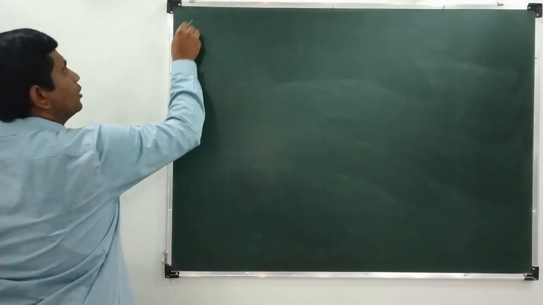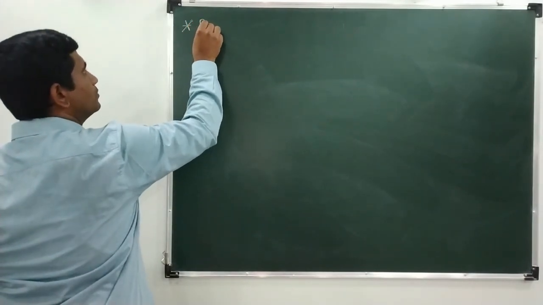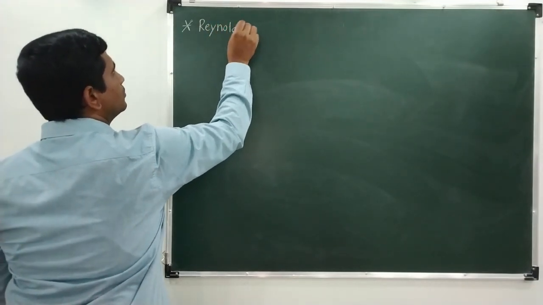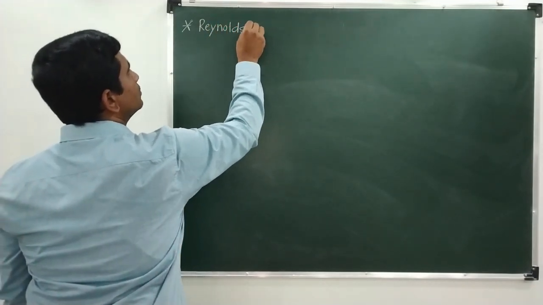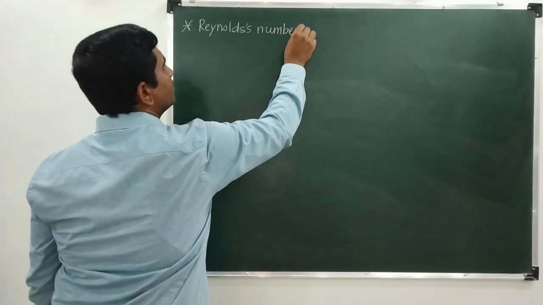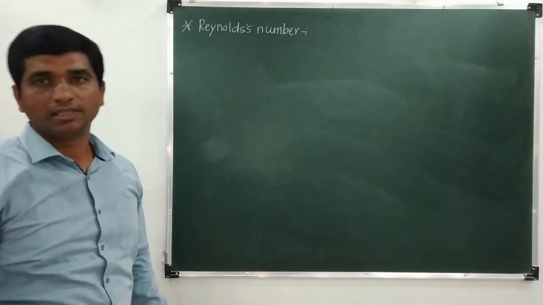Okay, Reynolds number. Now what is this Reynolds number?